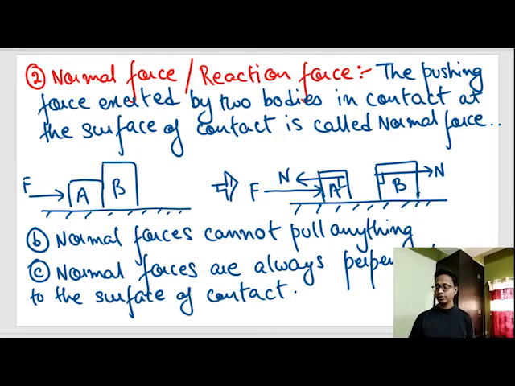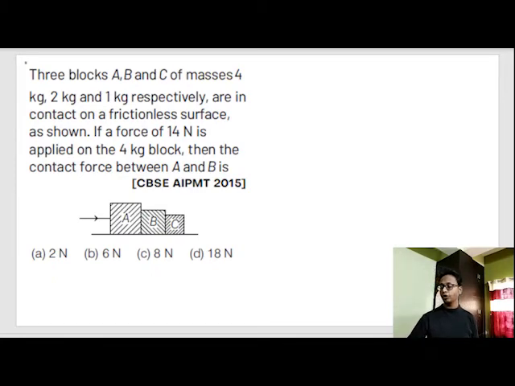So let's try to understand this by solving a problem. 3 blocks A, B and C of mass 4 kg, 2 kg and 1 kg respectively are in contact on a frictionless surface as shown. A force of 14 Newton is applied on the 4 kg block.